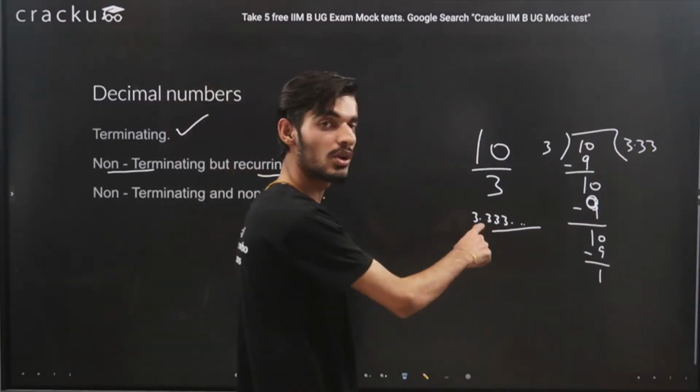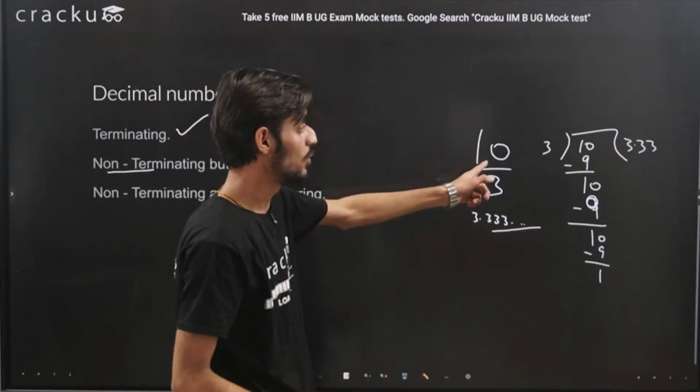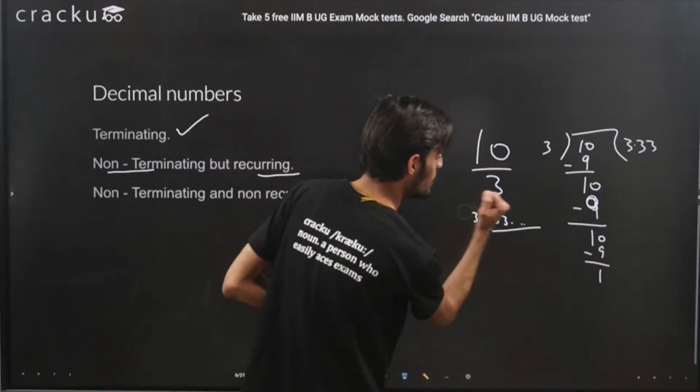Okay, so this number also we can represent in the form of p by q. You have already seen it. So how do we do this?